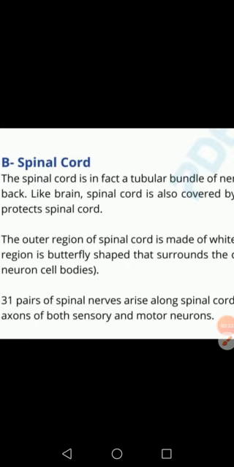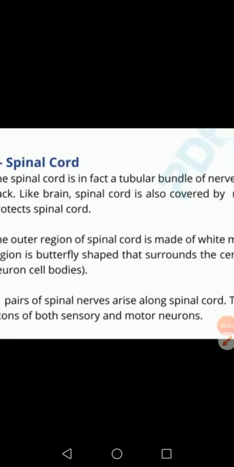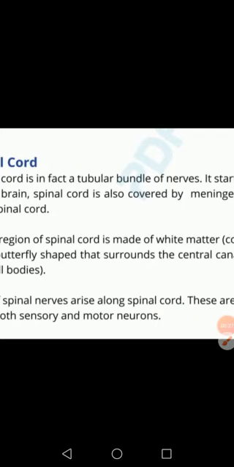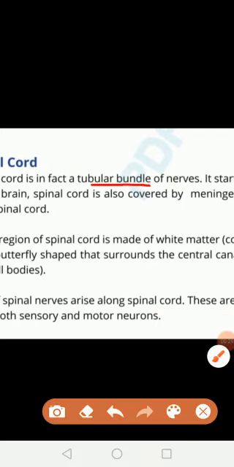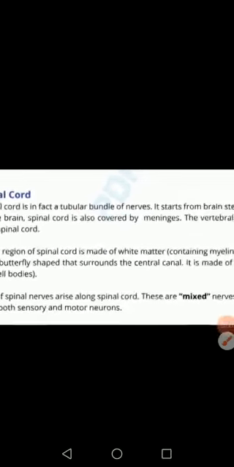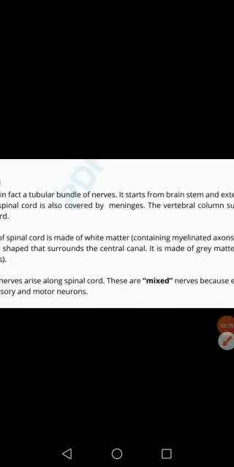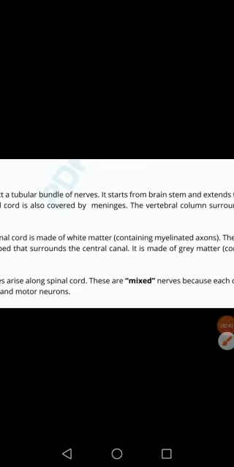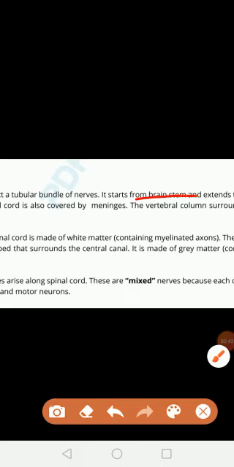Spinal cord is basically a tubular bundle of nerves. It is made up of nerves present in tubular form. It basically starts from the brainstem, which we have discussed in our previous class, and it is the continuation of the medulla.